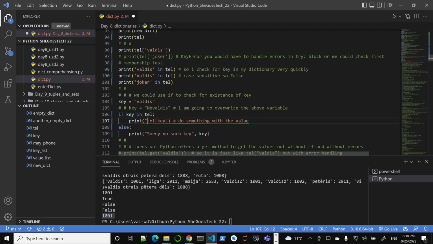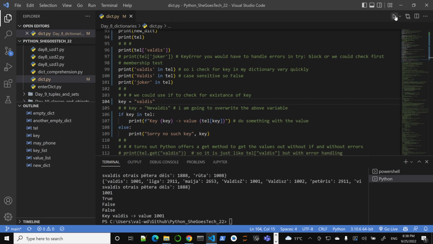Here's your value. So let's do an f-string. Maybe we can do f, key, and value, something like this, using my f-strings. As you'll see, key, this value 1001. Very nice. However, if I go and change it to Nevaldis, right?